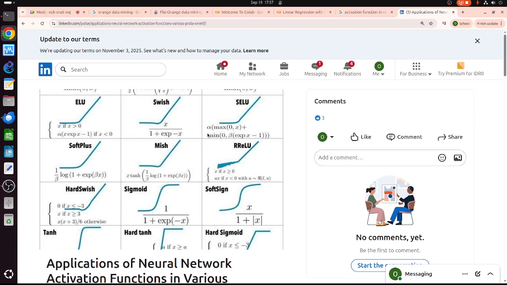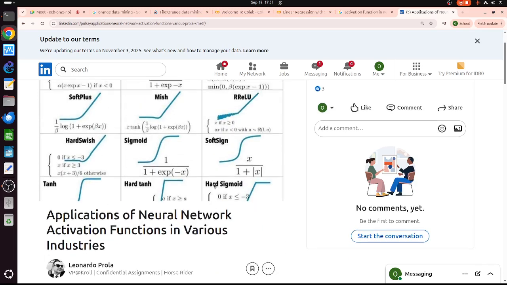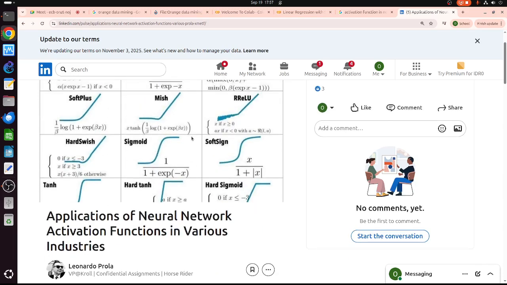If we are seeing this kind of value, sigmoid, softsign, tanh, hard tanh, hard sigmoid, these are for classification. For example, yes, no. So the y value may be only two values, yes, no. So we use this kind of function. If it is a classification problem, normally we use this one. If it is a linear problem, we use this one.